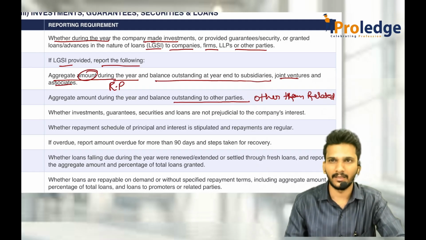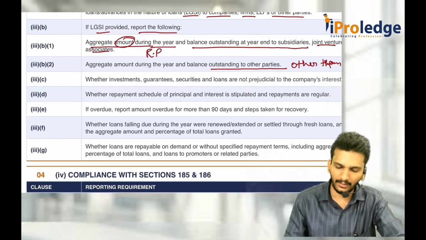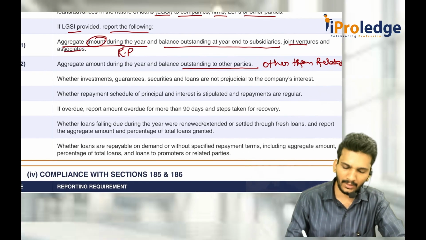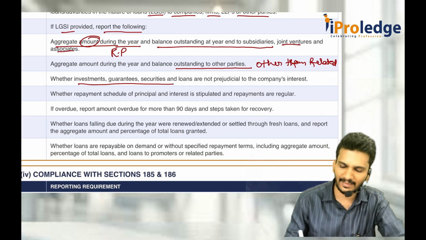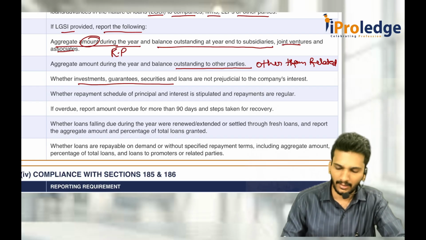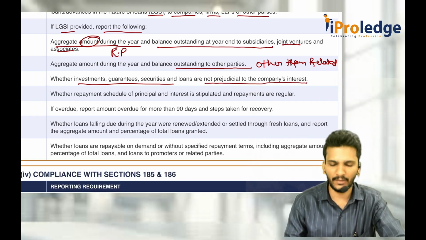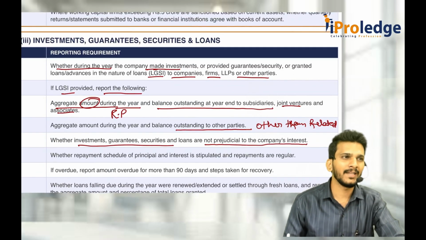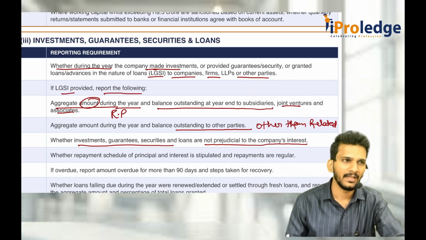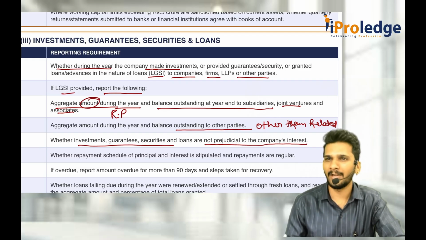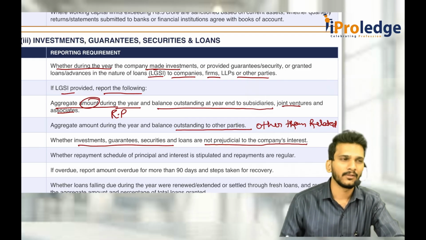After that, you should even check whenever you made that LGSI, whether the terms there are not prejudicial to the company's interest or not. That also has to be checked. First one is, did the company make any LGSI to any company, subsidiary, LLP, etc.? If yes, then how much did you make in the current year? How much is outstanding in the current year? To the related parties. Same thing for the other than related parties. You don't write the word related parties, write the words subsidiary, associate, joint venture. So then you have to check it.